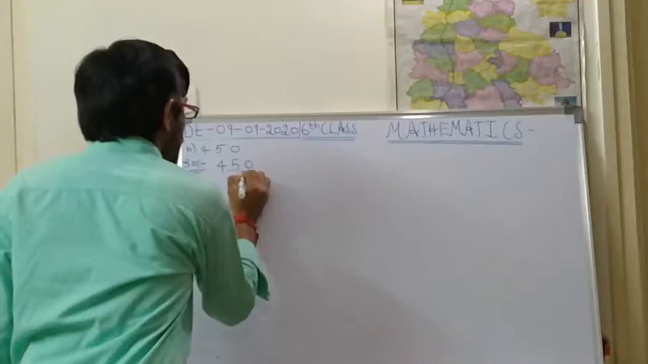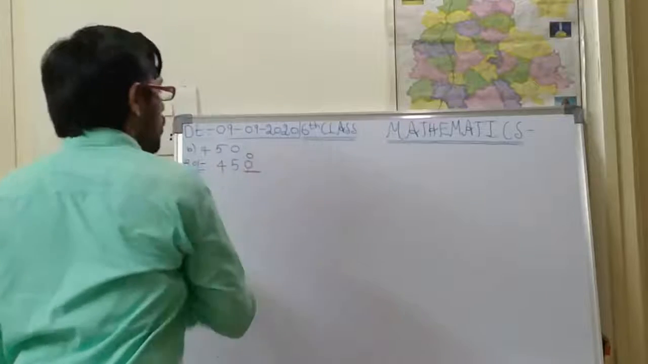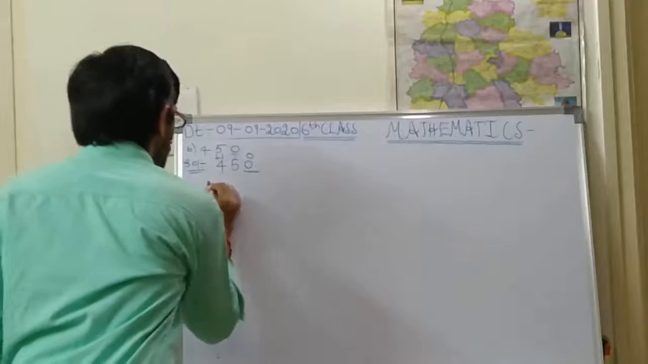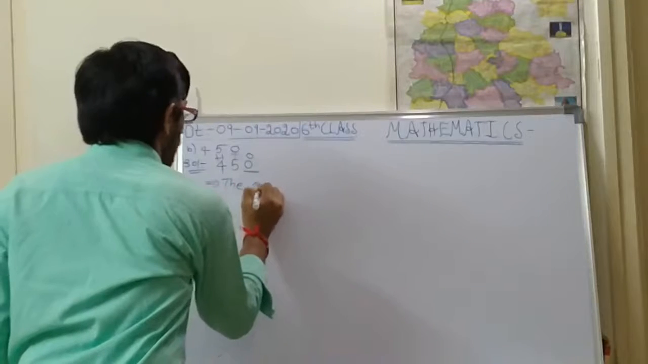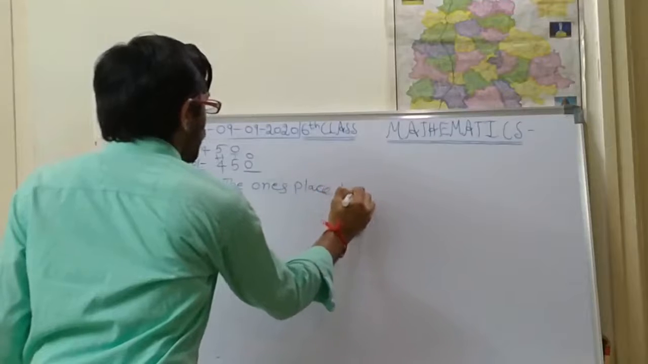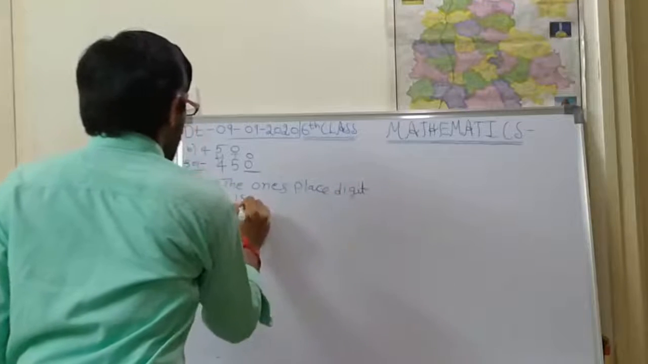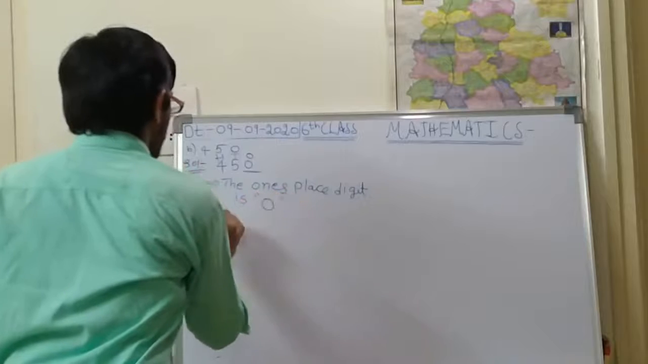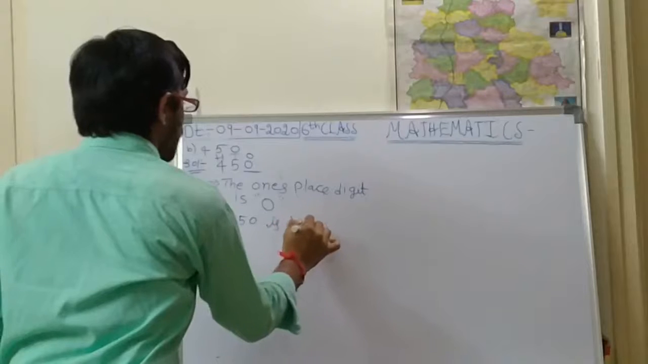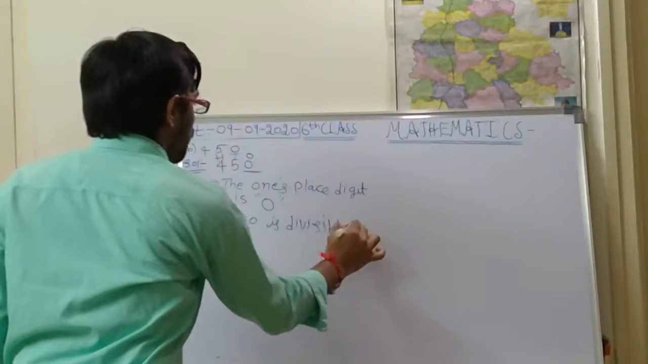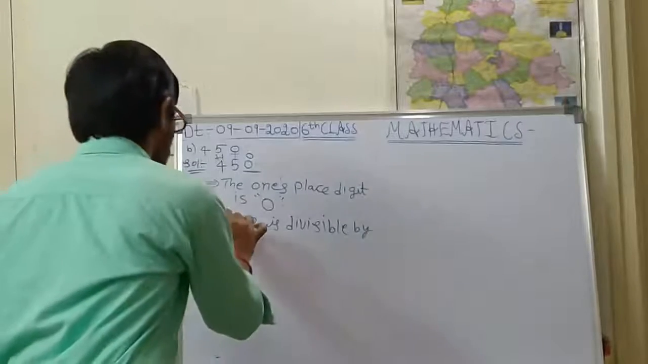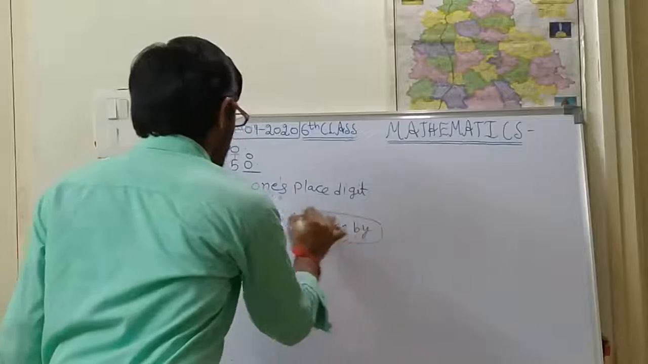What is the ones place digit? The ones place digit is 0. This is tens, this is hundreds. Here you should write: that implies the ones place digit is 0, therefore 450 is divisible by 2. I think you have understood this one. Like this you are supposed to write the answer.